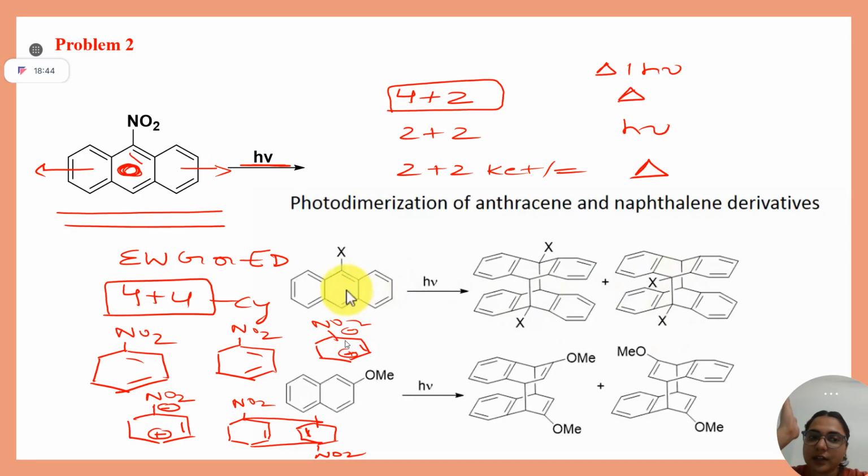If in one ring nitro is above, you will take the anthracene in which NO2 is downside. Clear. Then how will the other product form, ma'am, when both the NO2s are on the same side? Which second one? I'm saying the second one, just opposite to the one which I have described here.